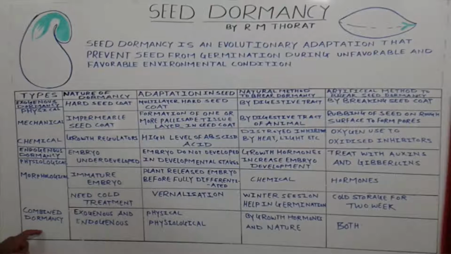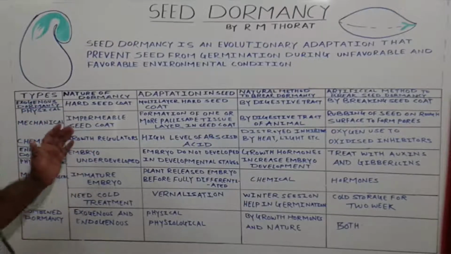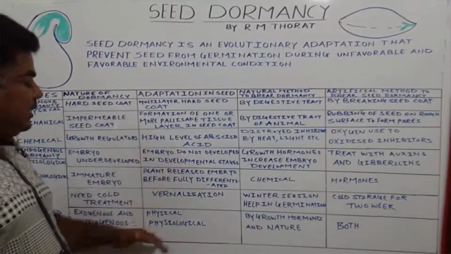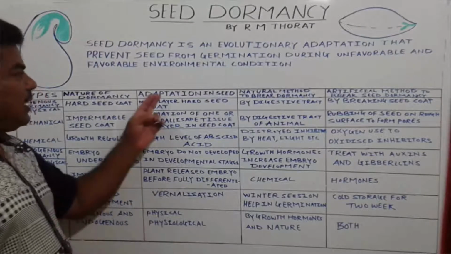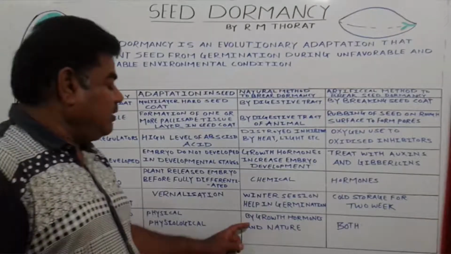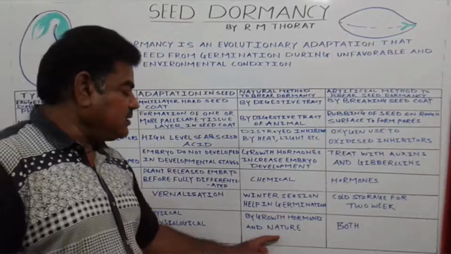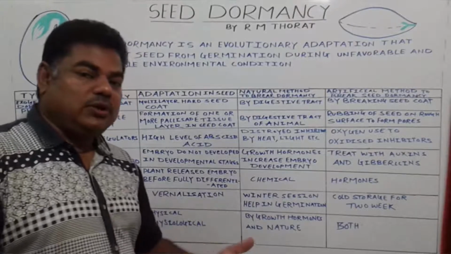Then combined dormancy is there, both exogenous as well as endogenous, and all these methods are adapted by the seeds for seed dormancy. Then physical as well as physiological adaptation takes place in the seeds to lead to seed dormancy. Then we need growth hormones to break this seed dormancy by natural method, and nature also plays an important role here.